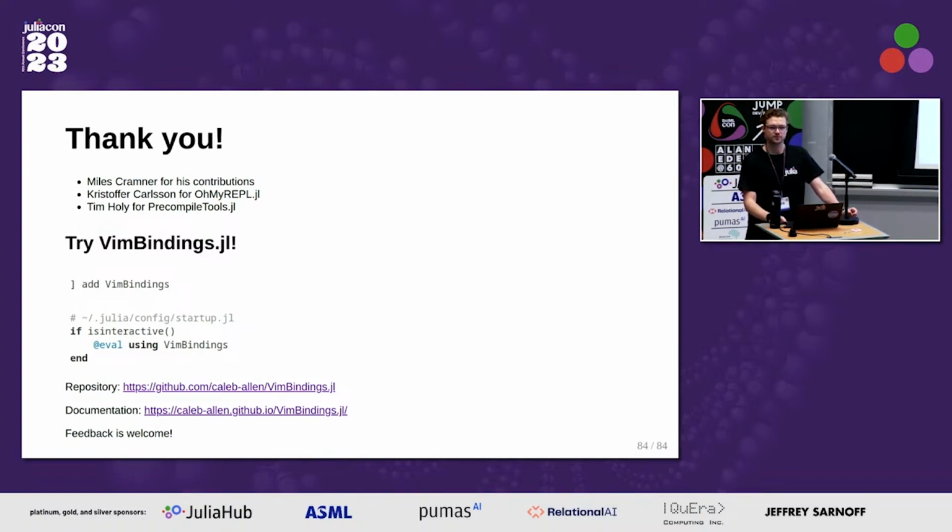Okay, thank you, Caleb. Are there any questions? Hi, thank you very much for the talk. Can you briefly talk about the second approach, where you have an instance of NeoVim or Vim running in the background? One of the things I was interested in is, instead of having to rewrite all the plugin features of Vim or NeoVim, or if I want my custom Vim config to work here, I think it would be unwieldy to write all of that in Julia. So is there anything being implemented right now, or is it just in the idea phase?